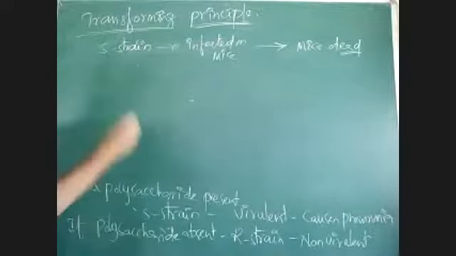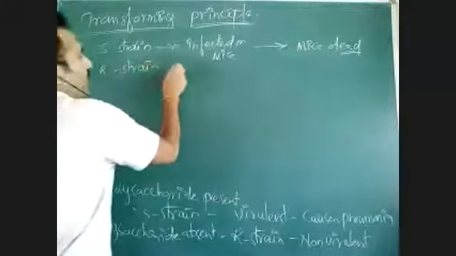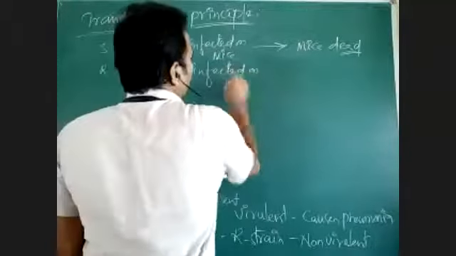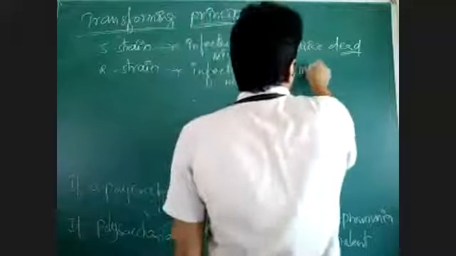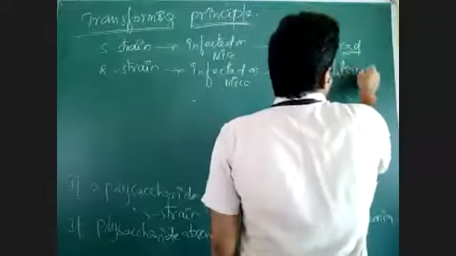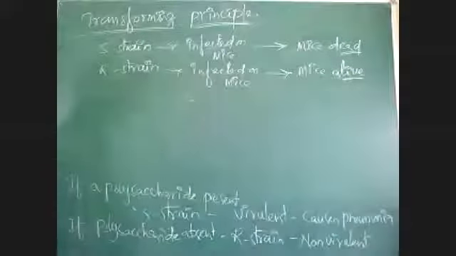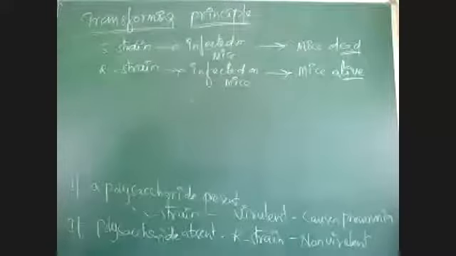Then he took the R strain and infected it on mice in the same way. When the rough R strain was infected on mice, the mice were alive. The mice didn't die.